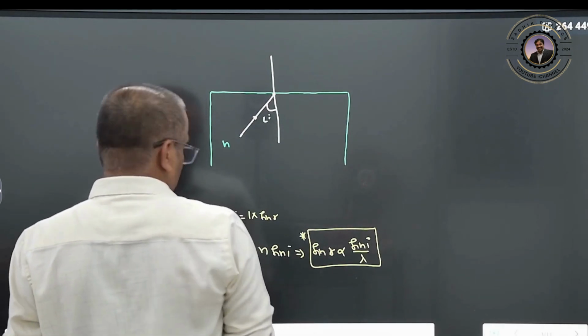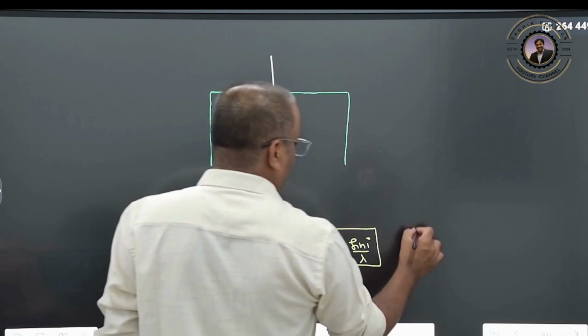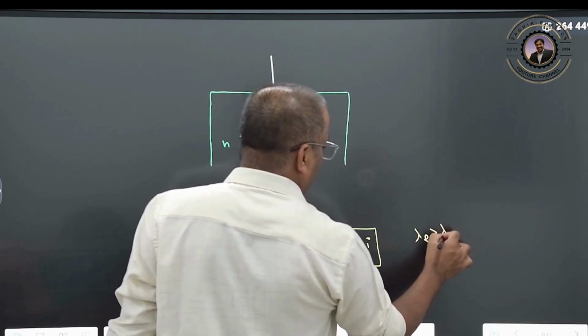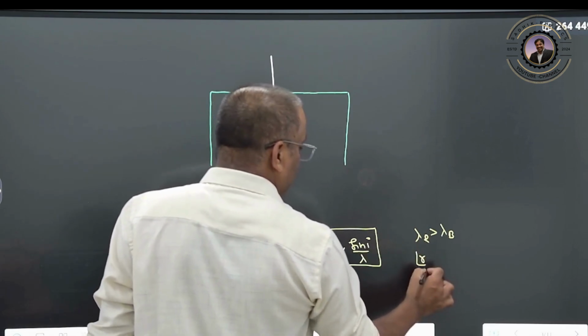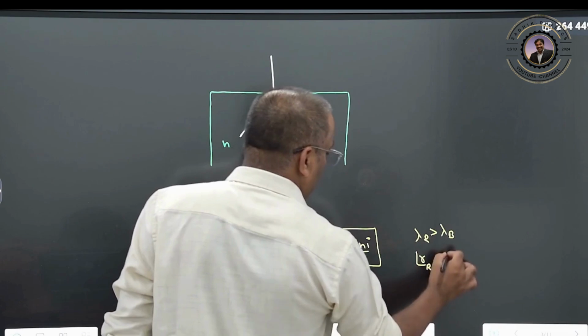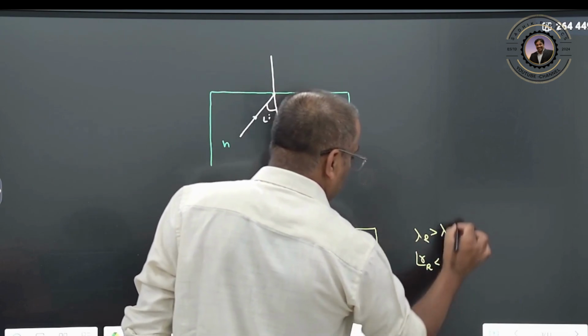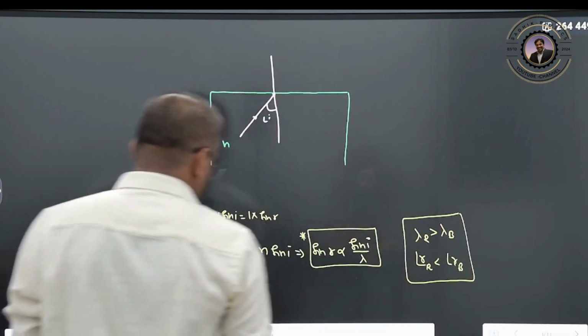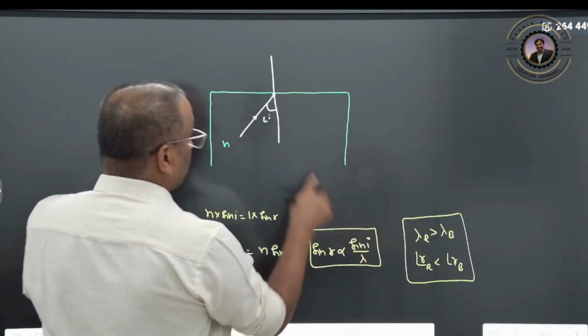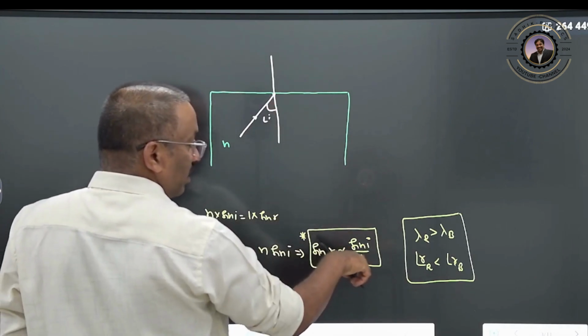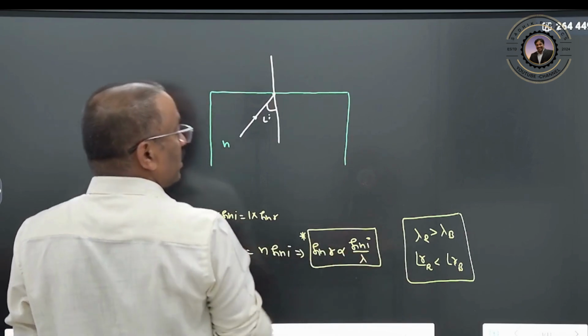Now here the wavelength of your red color is greater than the wavelength of your blue color, but it is inversely proportional. The angle of refraction for red color is smaller compared to the angle of refraction for the blue color. So when wavelength is larger, the angle is smaller.